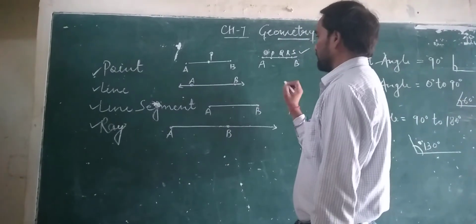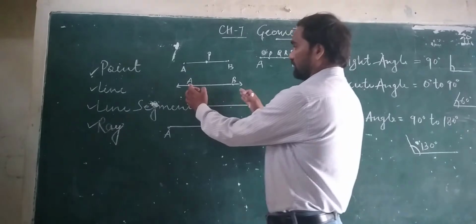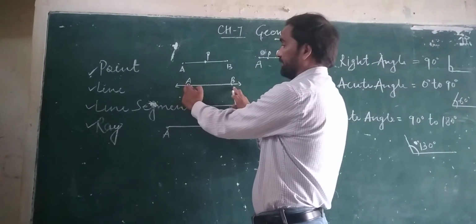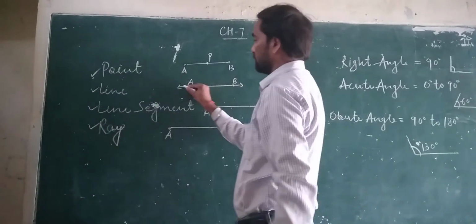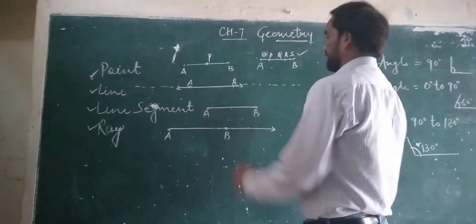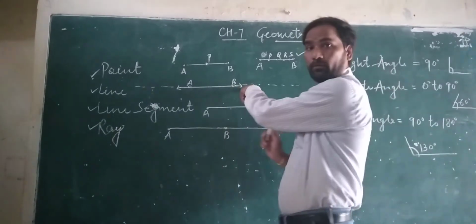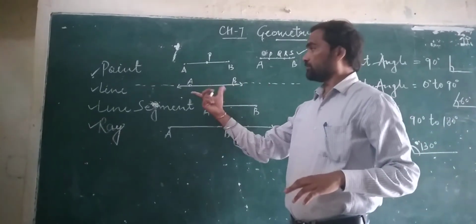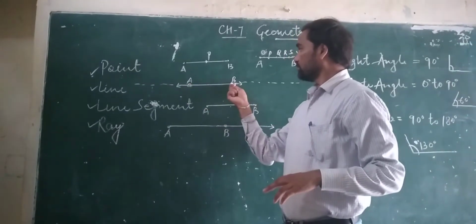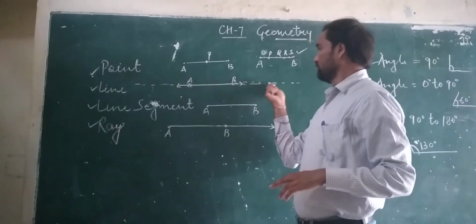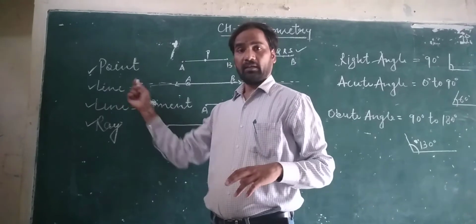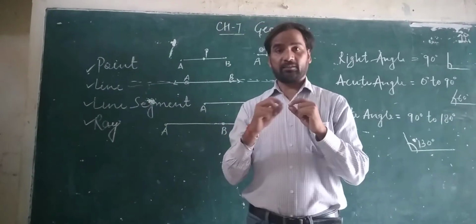A line can be expanded from both ends. Here the line can be expanded from this end A up and so on to infinity, and this end also, point B. Line AB is a line. It can expand up to infinity from both ends. Okay, a line can expand from both ends.